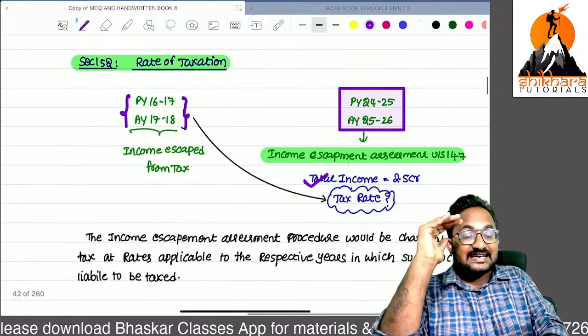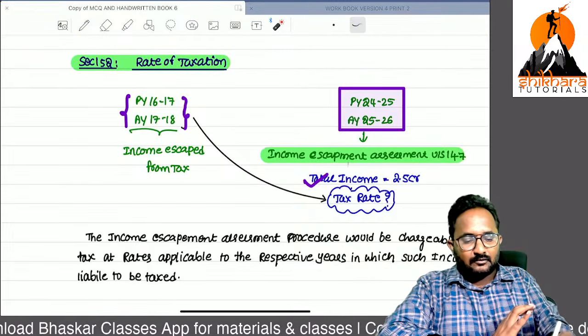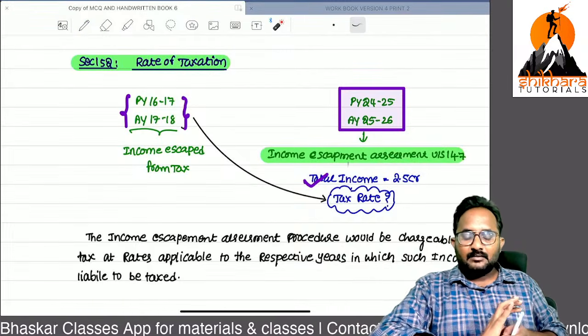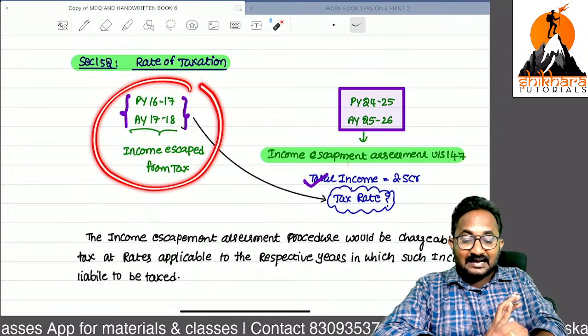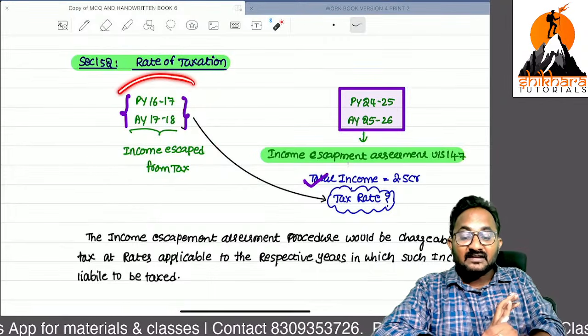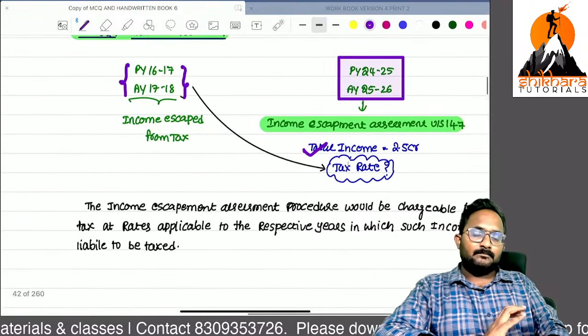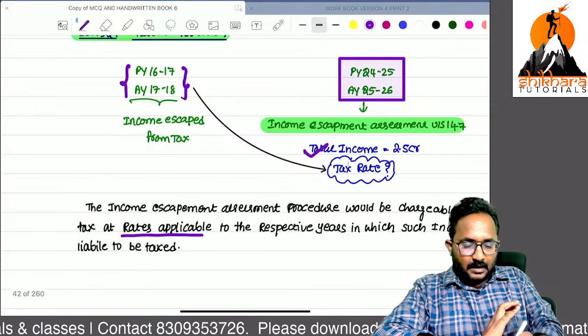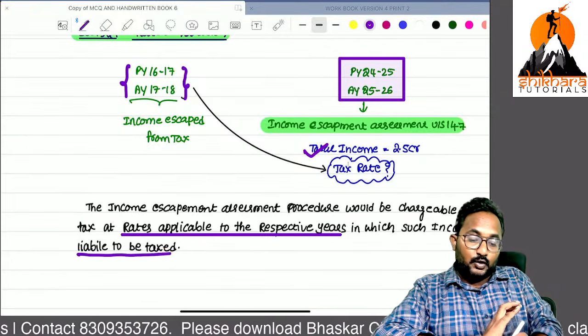Now, what tax rate do we have to apply? We want to collect tax on 2.5 crore. Remember, we have to apply the tax rates of the year in which the income escaped. Tax rates are applicable for the respective years in which such income is liable to be taxed.